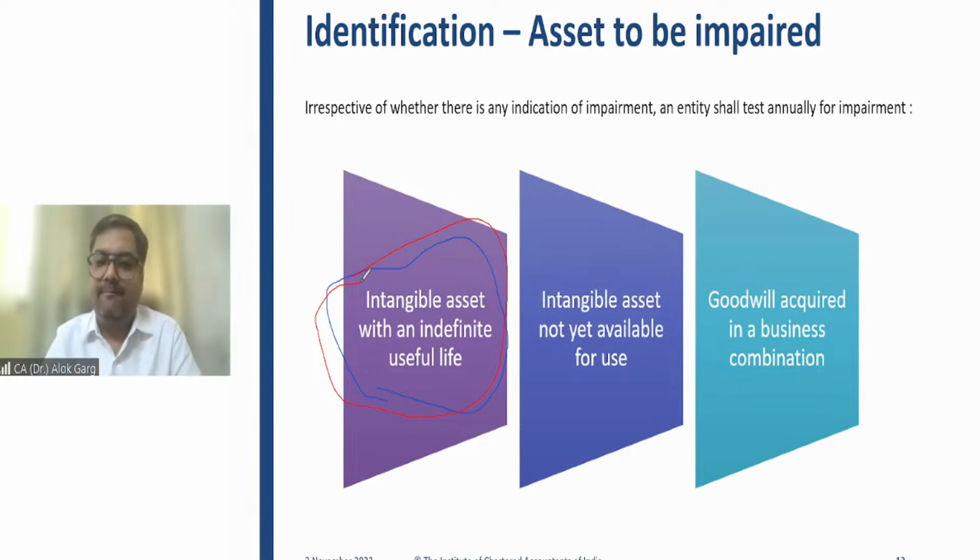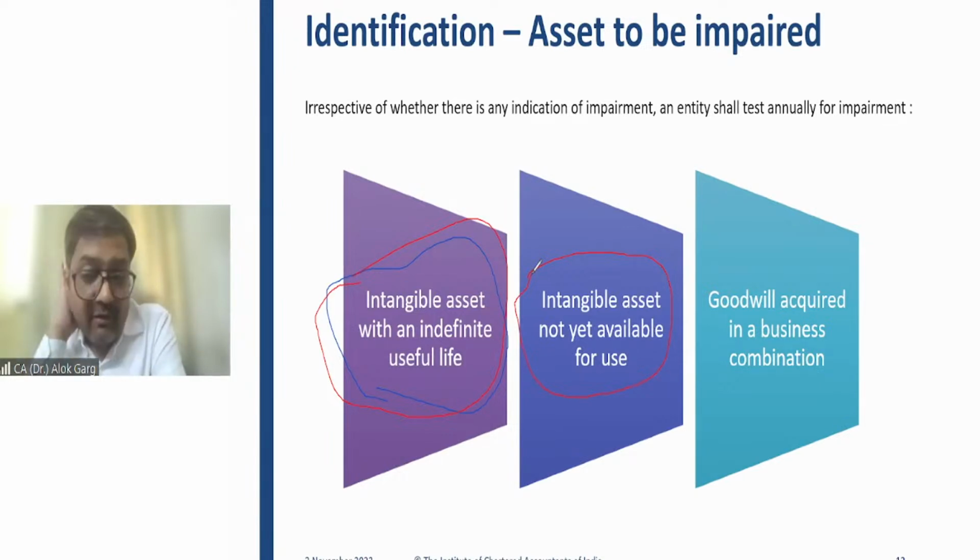Second, intangible asset not yet available for use. So you have already acquired an intangible asset, but you are not able to use it. For example, you have acquired a formula, and you are not using the formula because the demand for that medicine has gone down.